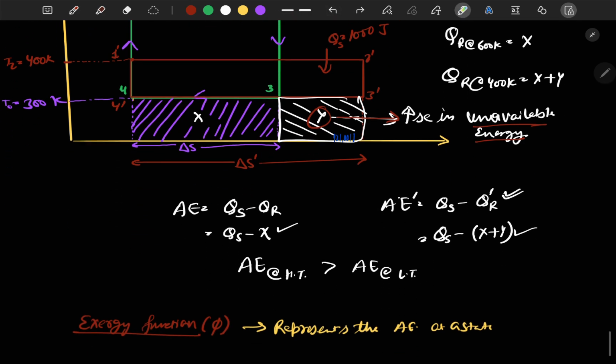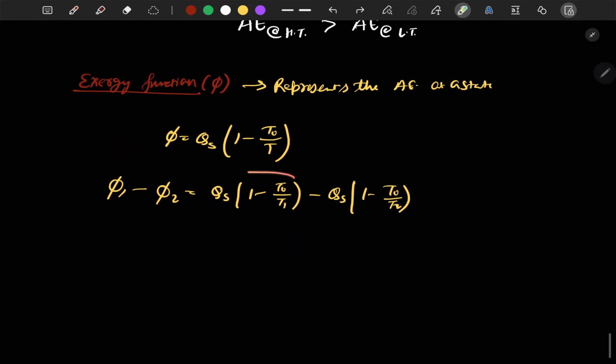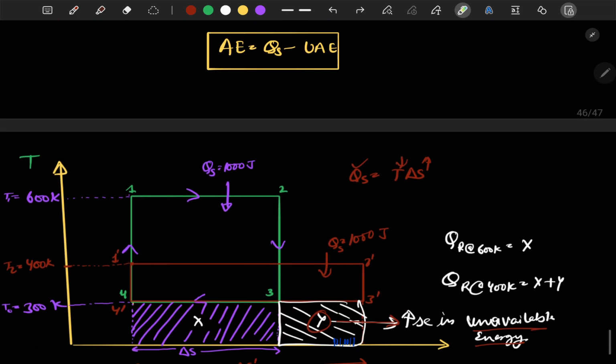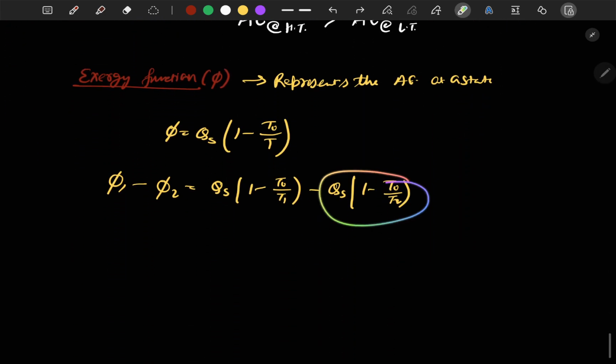So if we talk about our cycle 1 2 3 4, this is the maximum amount of work that we can obtain, as I have also written here. But when we decrease the temperature of the heat supplied to 400 Kelvin, our work obtained also decreases, because T1 is greater than T2. If we talk about this, then we can see that phi1 is greater than phi2.